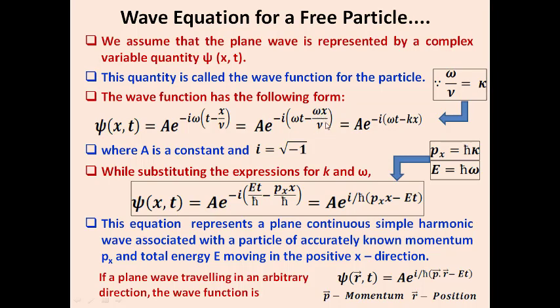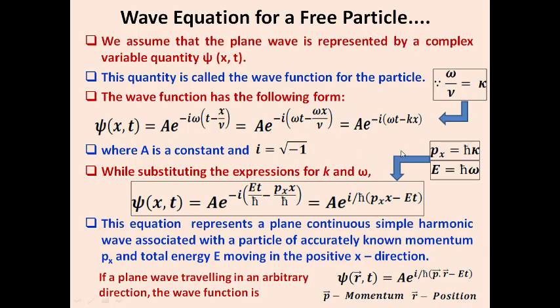The term omega by nu is equivalent to the propagation constant k, so we get the wave equation psi of x comma t equal to A e power minus i times (omega t minus kx). Here A is an arbitrary constant and i is equal to root of minus 1.